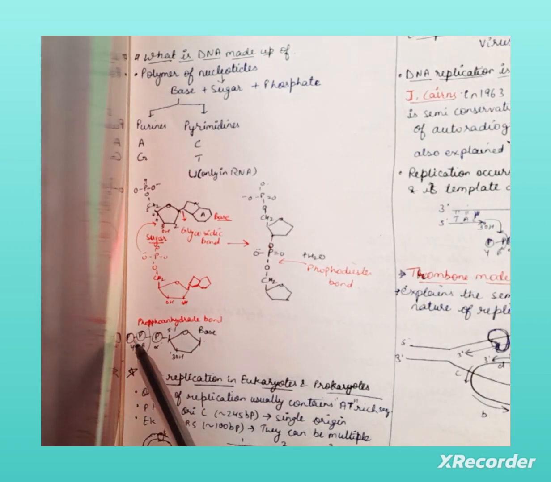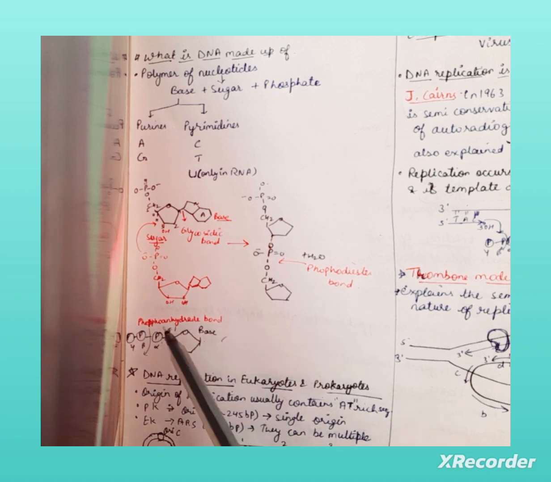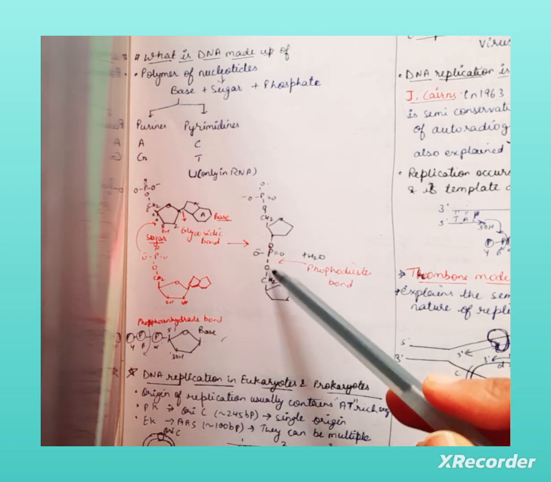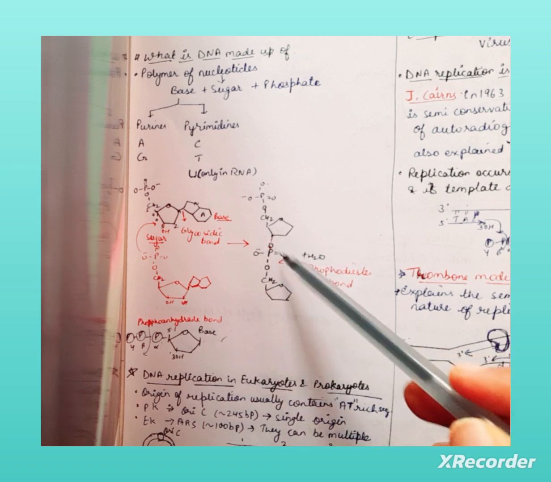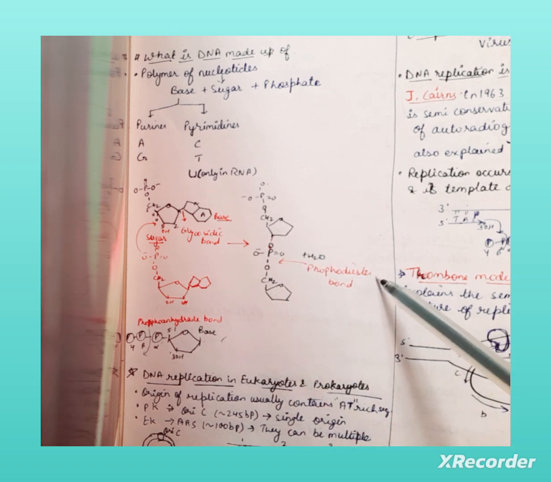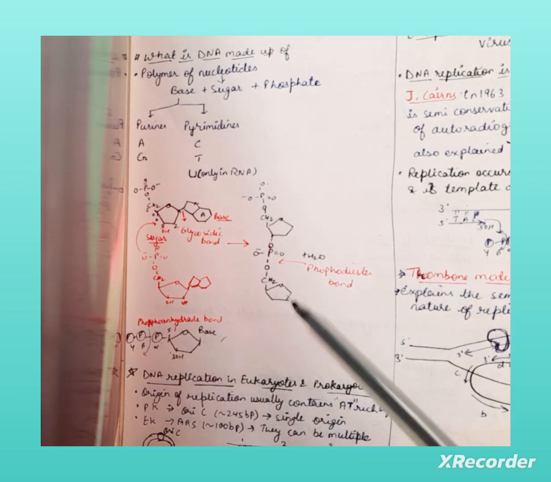The bond between the three phosphates, alpha, beta, and gamma, is known as phosphoanhydride bond. But when the phosphate is attached to the other sugar OH group and forms the bond, this bond is known as phosphodiester bond. Don't get confused between the phosphodiester bond and the phosphoanhydride bond.